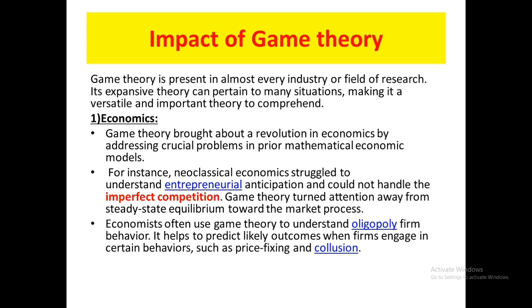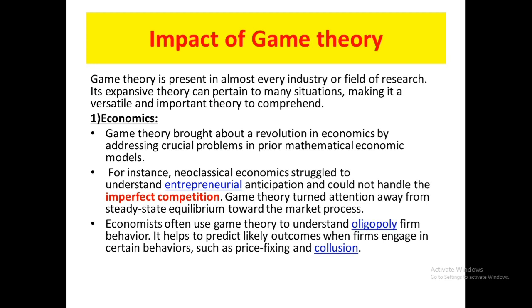Game theory can be helpful to understand oligopoly firm behavior. It also helps to predict the likely outcomes when firms engage in certain behaviors such as price fixing and collusion. For example, in the telecom sector of India, there are only a few players. If these few companies try to fix prices by colluding among themselves, they can increase the prices of telecom services.